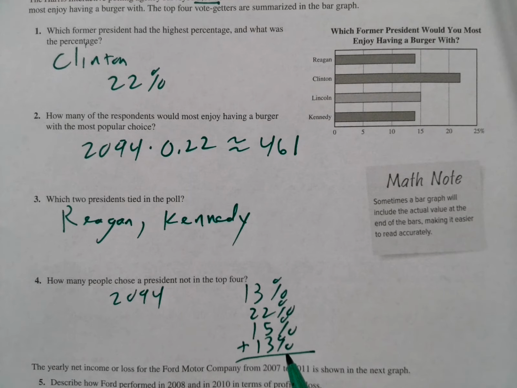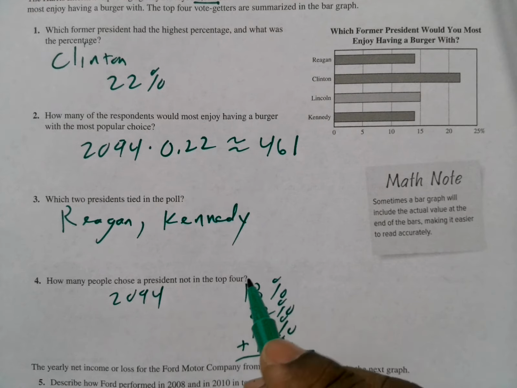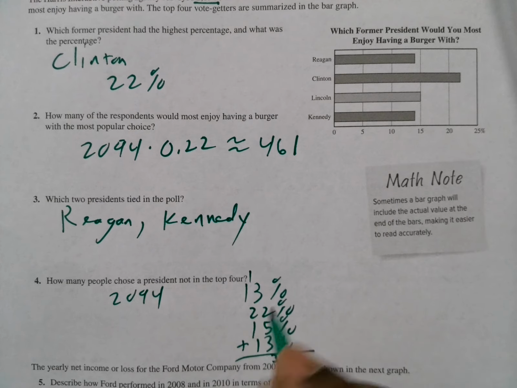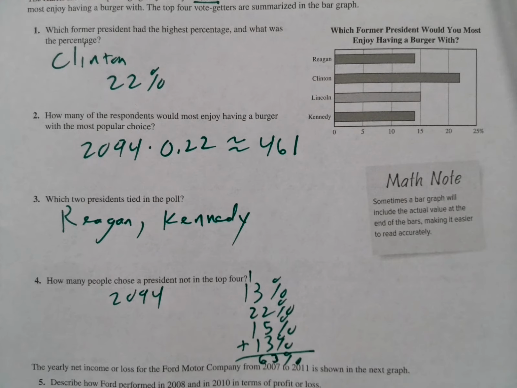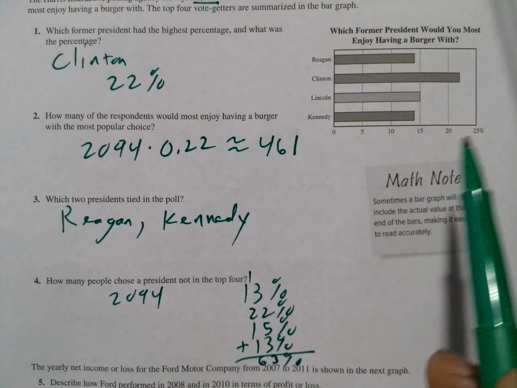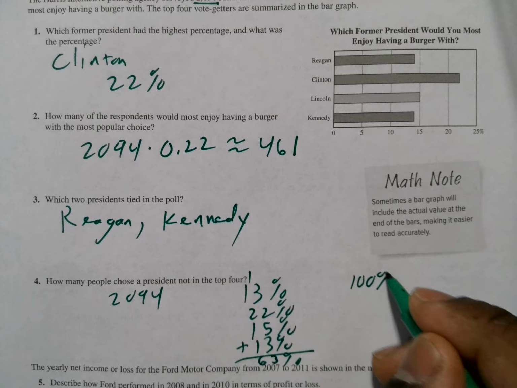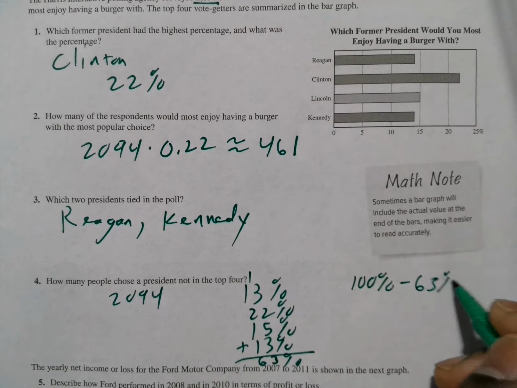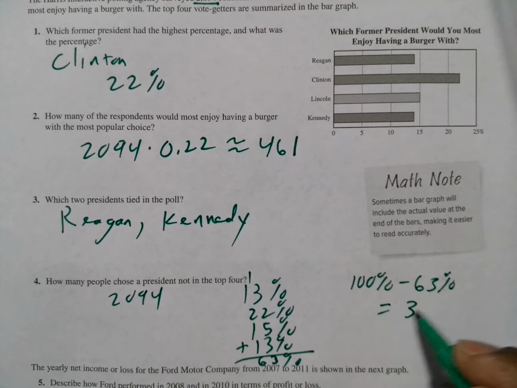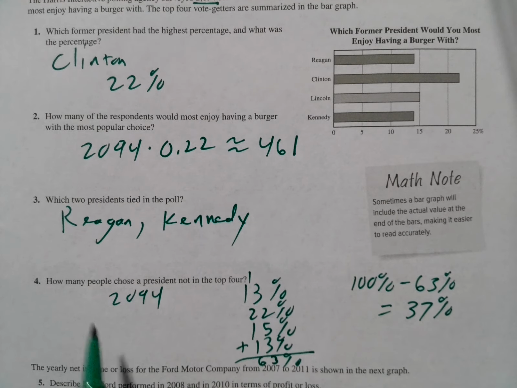So we need to add all of these up, and we would get, what's that? 13, carry a 1. So that would be 63%. So now, in this poll here, we only had 63% of the respondents. So basically, we would take 100% minus the 63%, which would give us 37%. This is the percentage of people that picked the president that was not in the top 4. So now we would need to take our 37% and multiply it to the